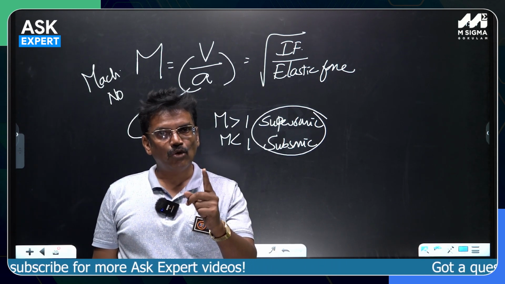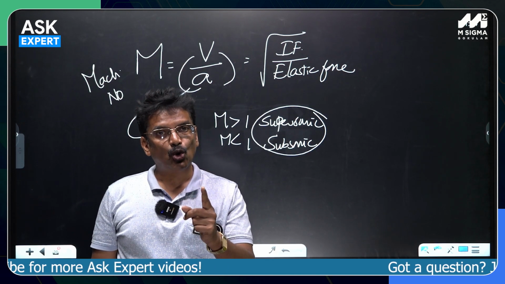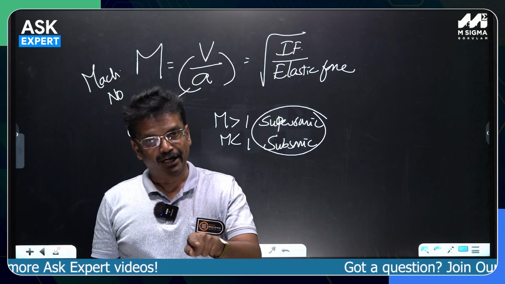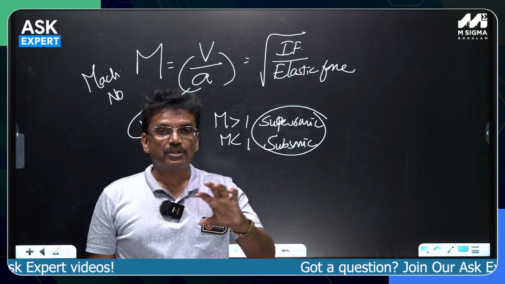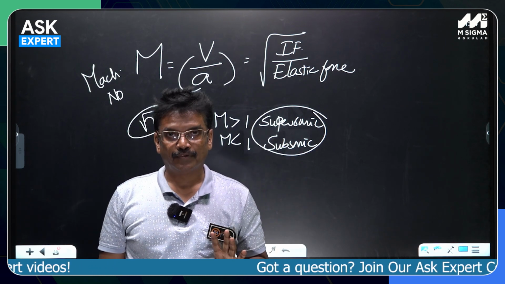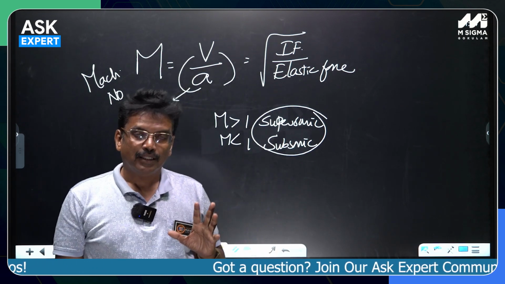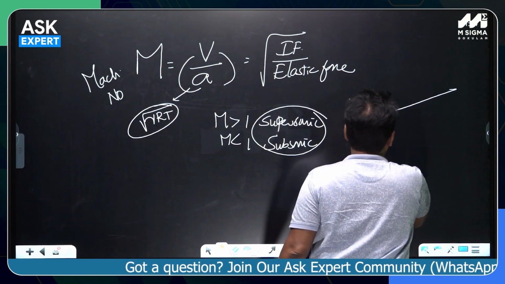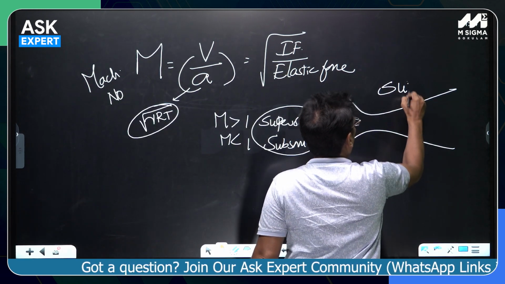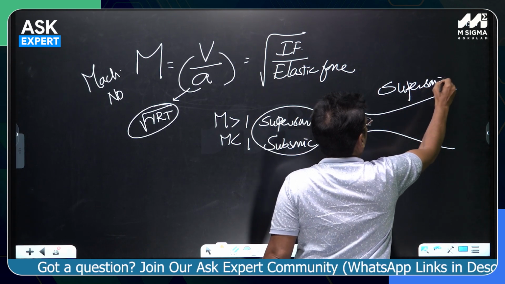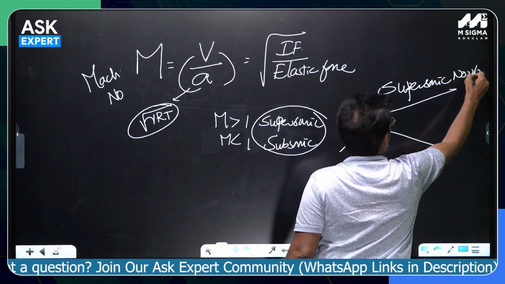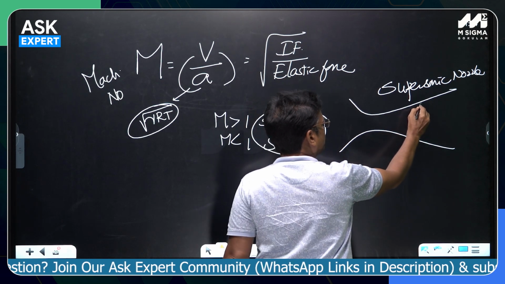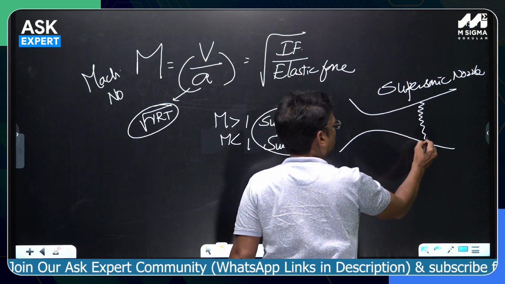A shock wave could happen during the flow of a compressible fluid in a supersonic nozzle. A shock wave could happen inside a varying area duct, maybe a supersonic nozzle. In this diverging portion, a shock wave could happen.